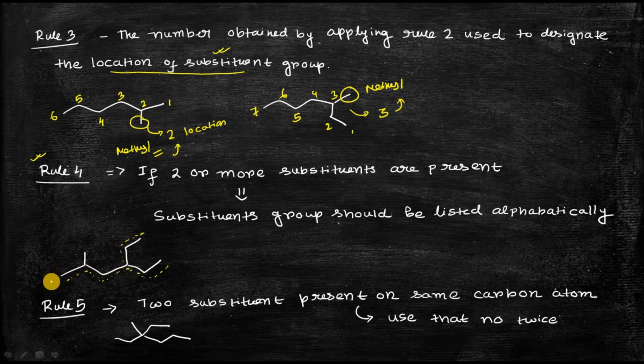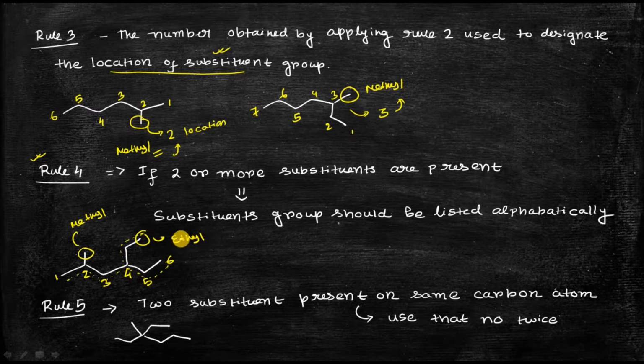We will do the numbering first by using rule number 2. By using rule number 2, the numbering will be like this: 1 2 3 4 5 6. You can see that your substituent gets the lowest number 2. This is a methyl substituent. Now the problem is that there are 2 substituents. One is at position 2, that is the methyl substituent, and another at position 4, that is the ethyl substituent. So how will you do the numbering?